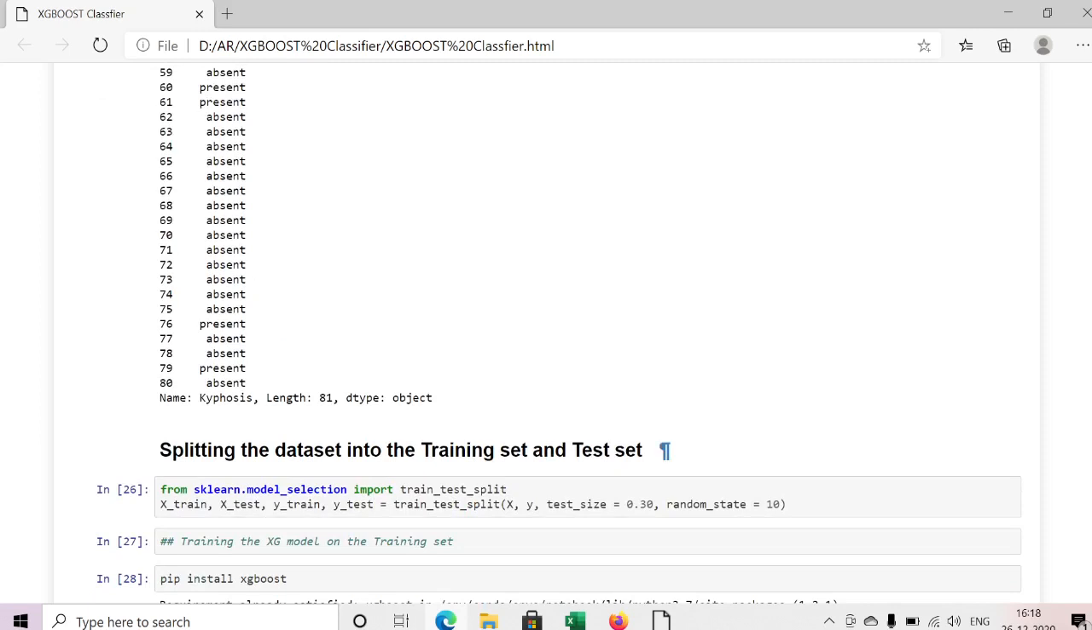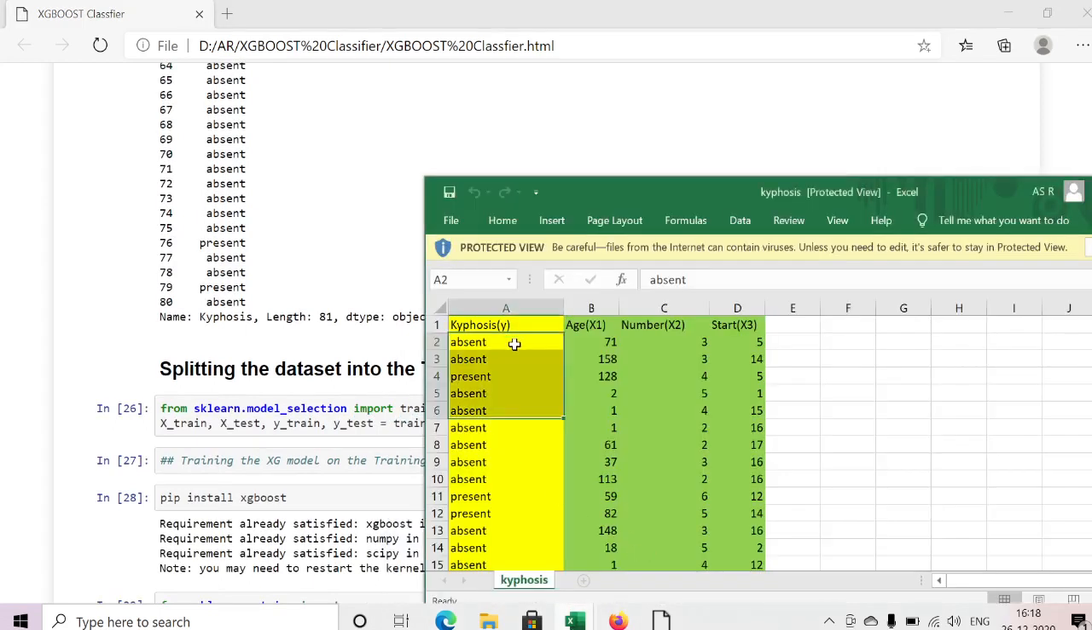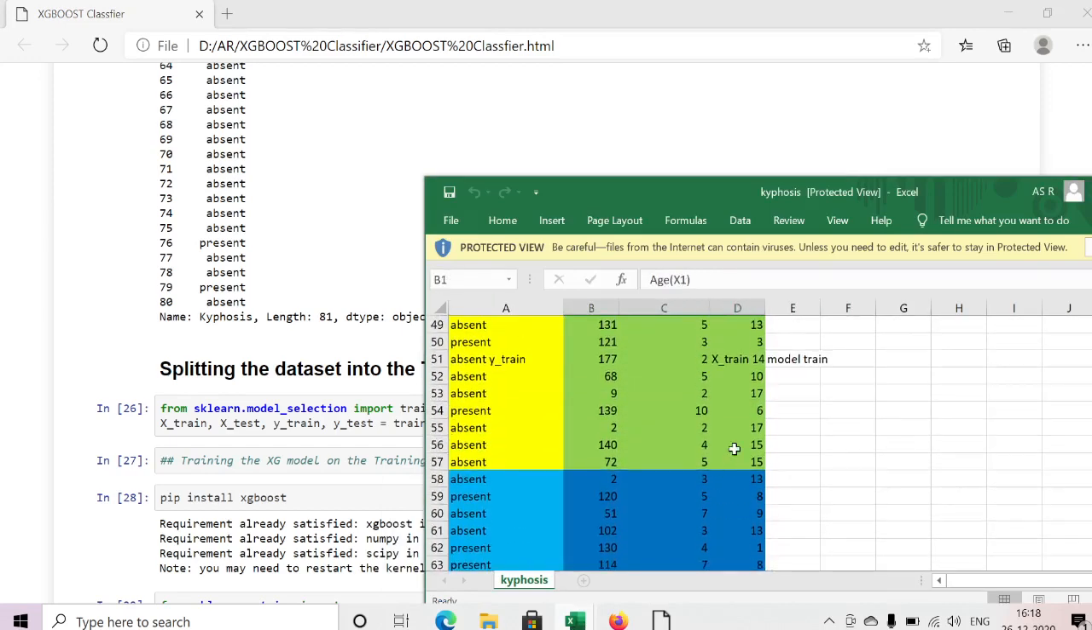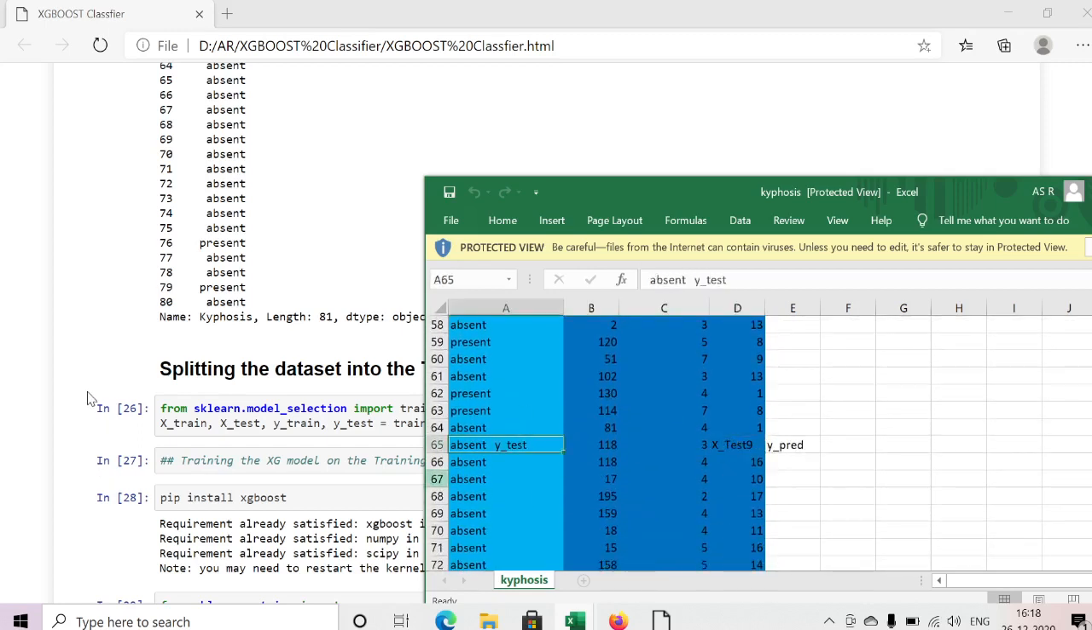Here we split the data set into training and test using the train_test_split method. From sklearn model_selection, import train_test_split. I'm passing my x and y. As we already discussed, first we need to mention what my x is and what my y is. After that we divide into four parts: for train data, x_train and y_train, and similarly x_test and y_test.